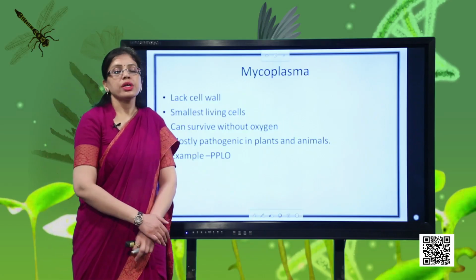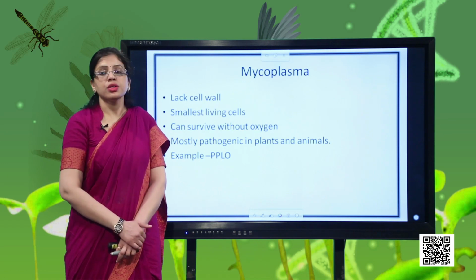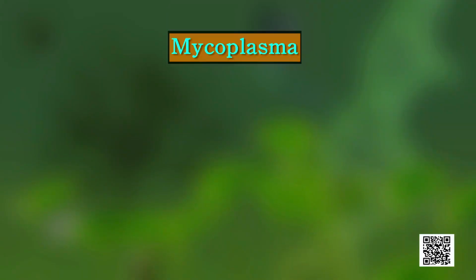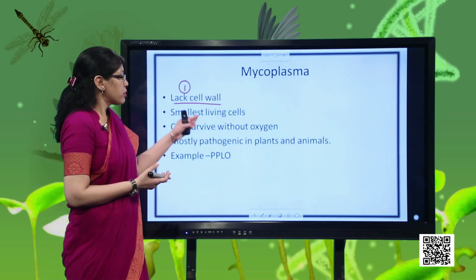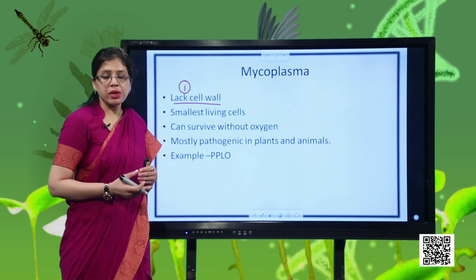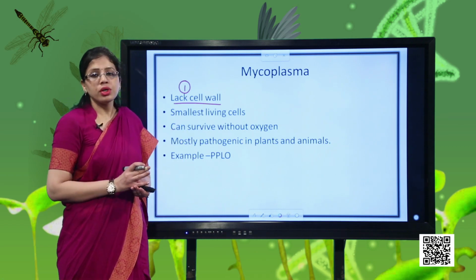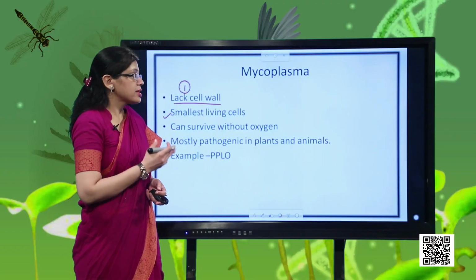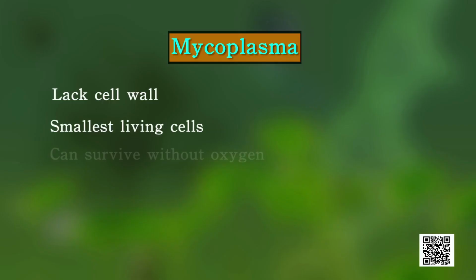So students, we have already discussed two groups of bacteria, eubacteria and archaebacteria. Now we are discussing the last group, that is the mycoplasma. These mycoplasma are very special because, unlike a typical bacteria, they do not have a cell wall. Because the cell wall is absent, they can change their shape very easily, and that is why they are called jokers of the kingdom. Second feature, they are the smallest living cells. Their size is even smaller than that of a bacteria. Third point is that they can survive even without oxygen. They do not need oxygen for their survival.